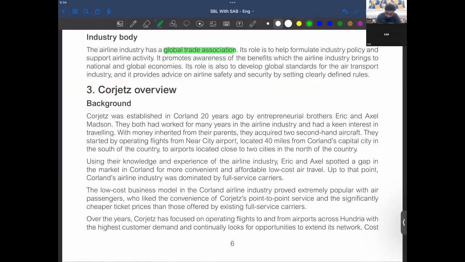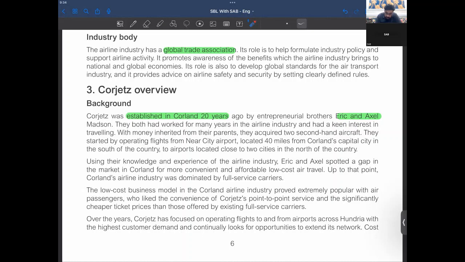Corejets was established in Corland 20 years ago by entrepreneurial brothers Eric and Axel. They were the fathers of this entity, I must say. They both had worked for many years in the airline industry and had a keen interest in traveling. With money inherited from their parents, they acquired two second-hand aircraft, so they have a passion for traveling.